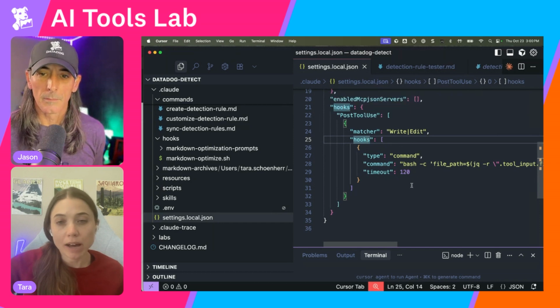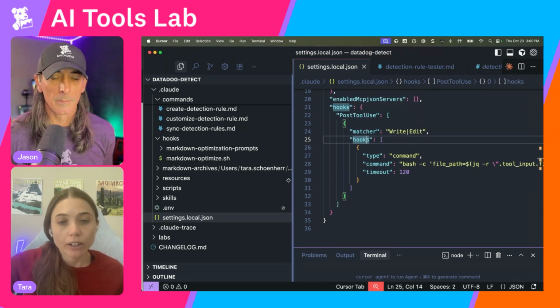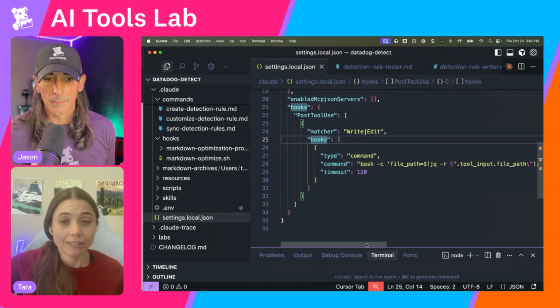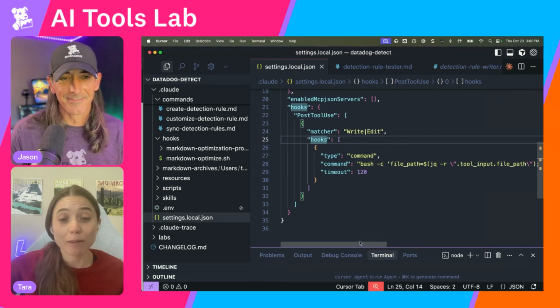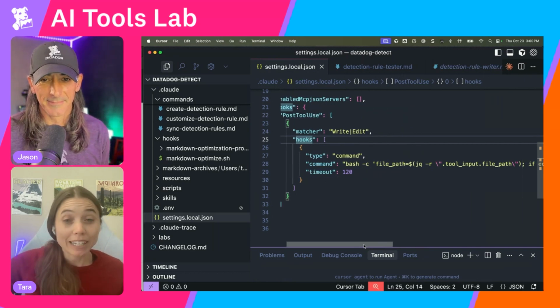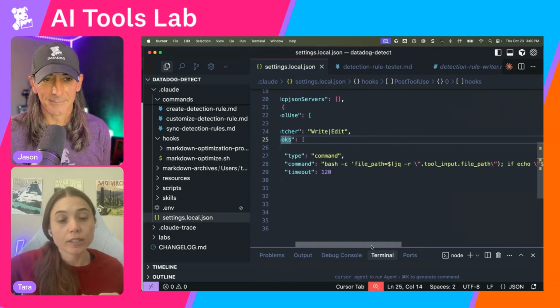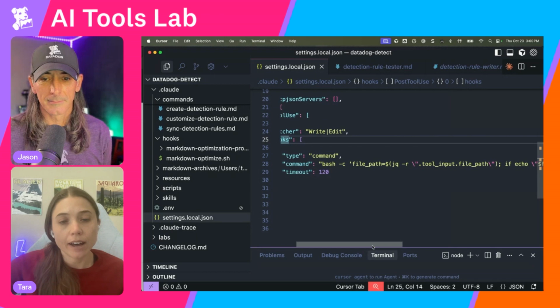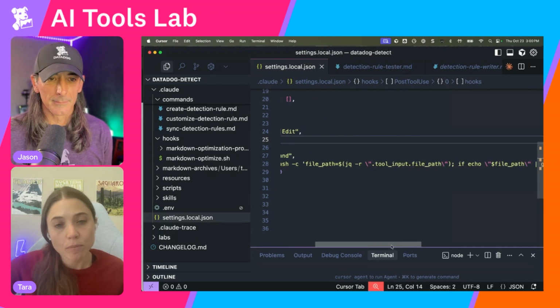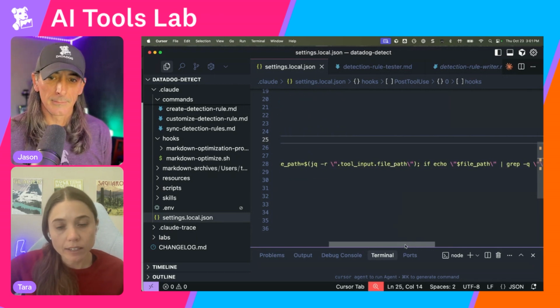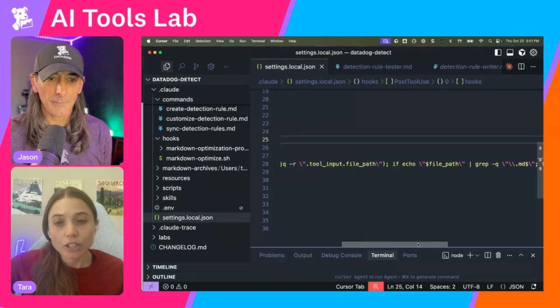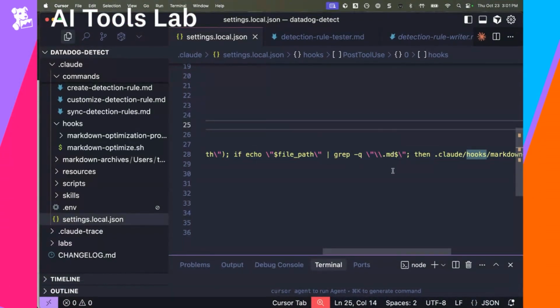And what the hook does, I made this, like I said, I was really cautious of doing it wrong. So I made this directly from an example in the Anthropic docs that was designed for people who wanted to use linters to check TypeScript files after Claude edited the TypeScript file, running a classic TypeScript linter. I modified it just a little bit to match Markdown files instead.